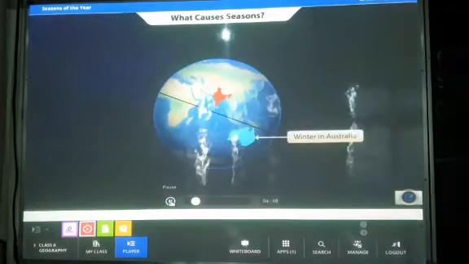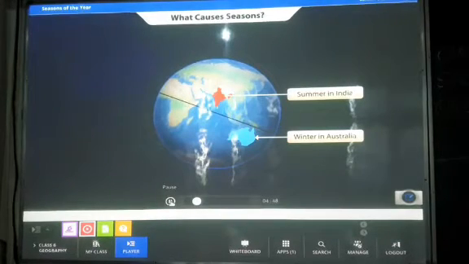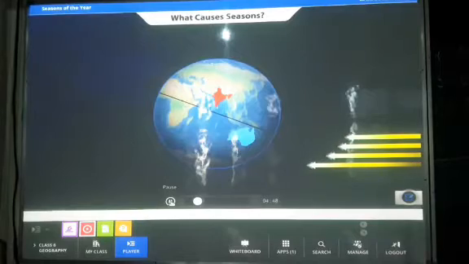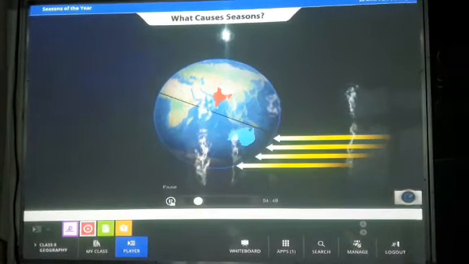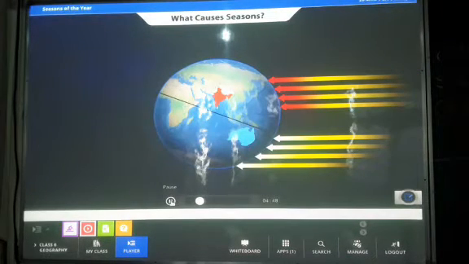Well, it is winter in Australia at this time, while we have summer in India. The sun's rays fall in a slanting manner on Australia in May, so it is cold there, while the sun's rays fall quite directly over India, making it hotter.